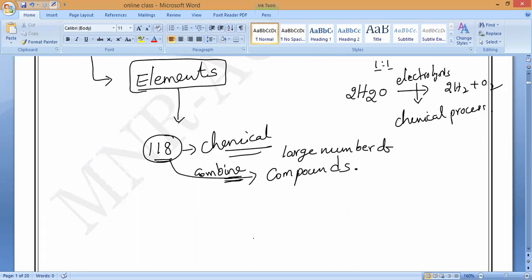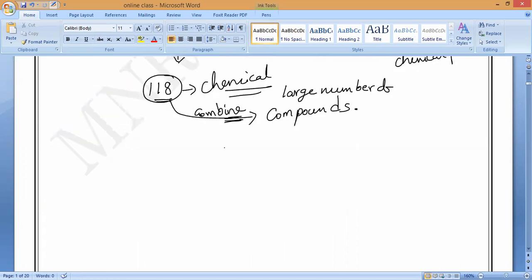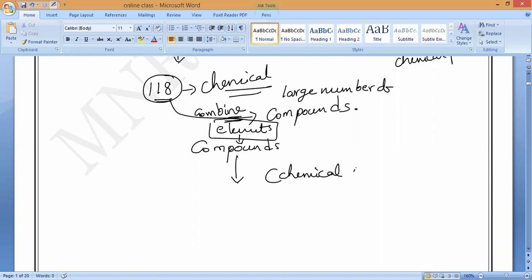Now, where are these compounds coming from? The compounds are coming from elements only. These elements combine together and produce compounds. Now, observe very carefully: the compounds which come from the elements, on the basis of their chemical properties, all the compounds formed by combination of elements will be classified into 3 groups.